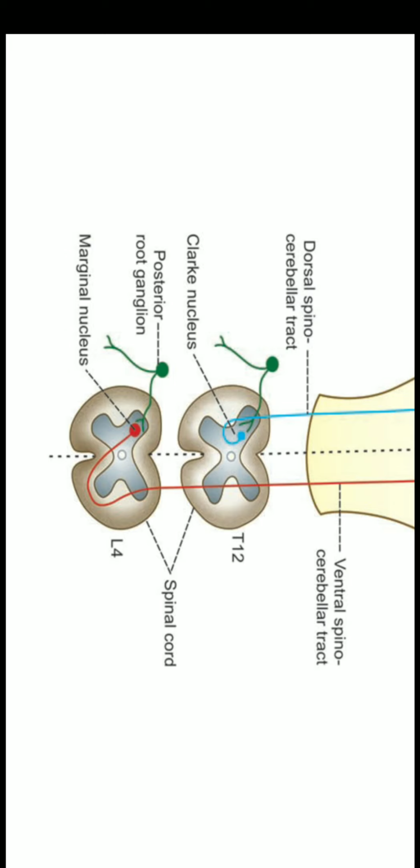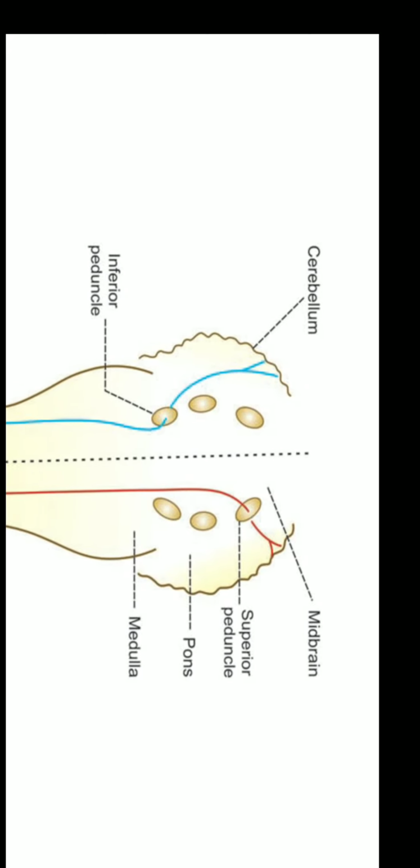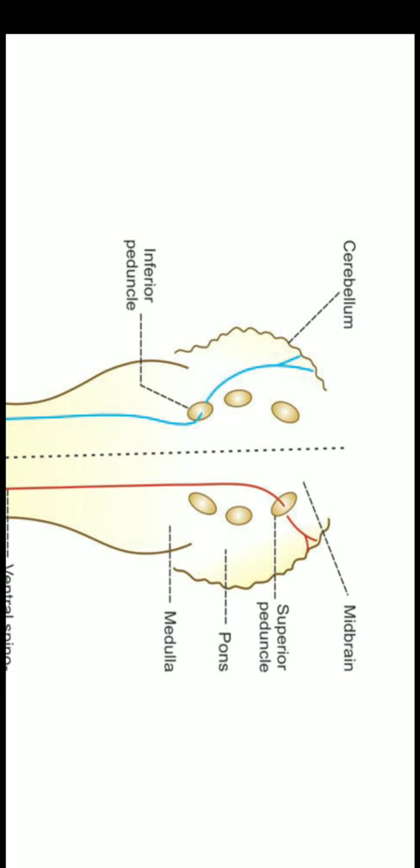Now these fibers here in the diagram you can see are green colored. Here these fibers will reach the dorsal nucleus of Clark, which forms the second order neuron, and they will reach the lateral white column of the same side. Then fibers will ascend upward. They will cross the medulla oblongata and finally they will reach the cerebellum through the inferior cerebellar peduncle, and then the fibers will finally terminate on the anterior lobe of cerebellum along with fibers of ventral spinocerebellar tract.